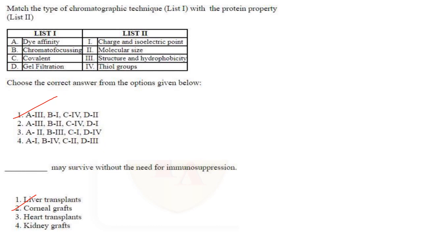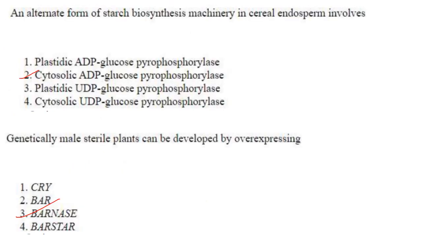Then next one. Match the type of chromatographic technique with the protein property. Dye affinity, structure and hydrophobicity; chromatofocusing, charge and isoelectric point; covalent, thiol groups; gel filtration, molecular size. So the answer here is A3, B1, C4, D2. Answer is option 1. Which may survive without the need for immunosuppression? Corneal grafts, that is for your eyes. So answer is option 2.